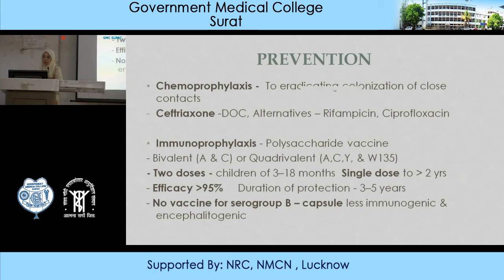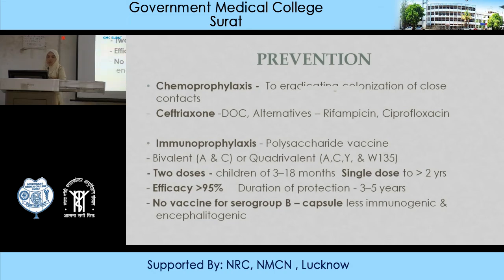Immunoprophylaxis, you can give polysaccharide vaccine. You may have bivalent vaccine of A and C group, or you have quadrivalent A, C, Y, and W135. 2 doses are usually given in children at 3 to 18 months of age, and single dose given above 2 years of age. Efficacy of vaccine is above 95% and duration of protection stays good from 3 to 5 years.